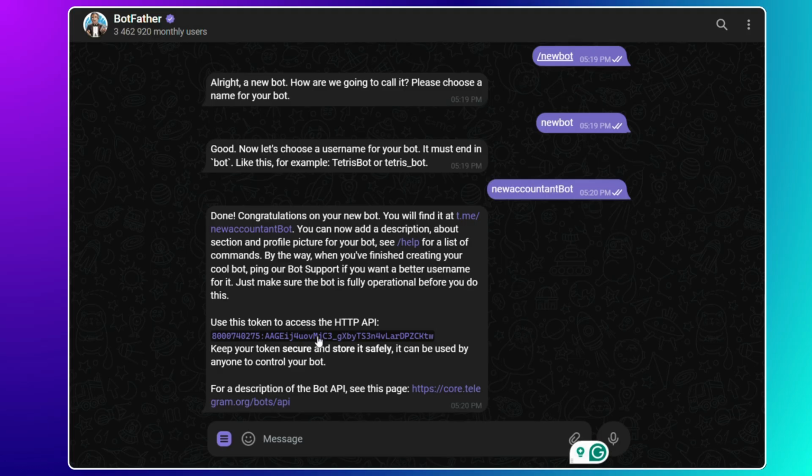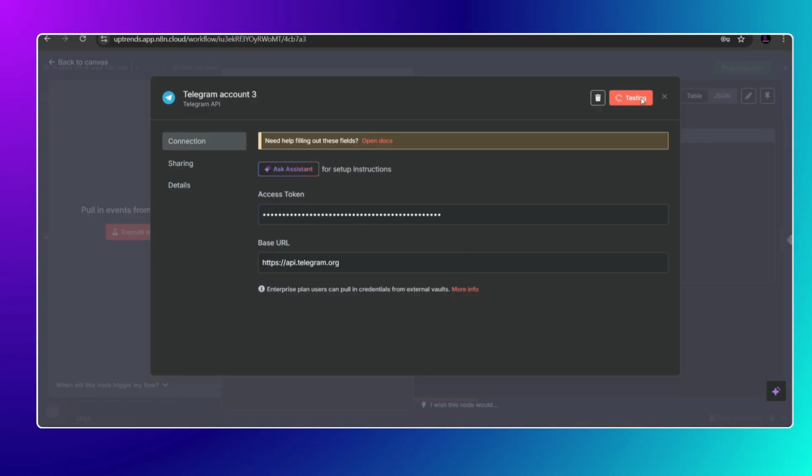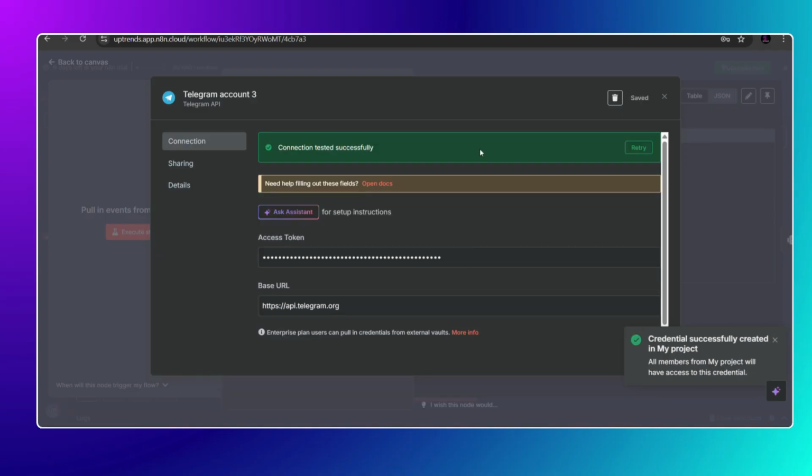So what we have to do, we need to use this. All we need is this thing. This is our token. What we need to do is copy it and paste it. I'm pasting the token over here, and what we have to do is just save it. Once you save it, you could see that the green indicator is there. Green color means that the connection is successfully connected.